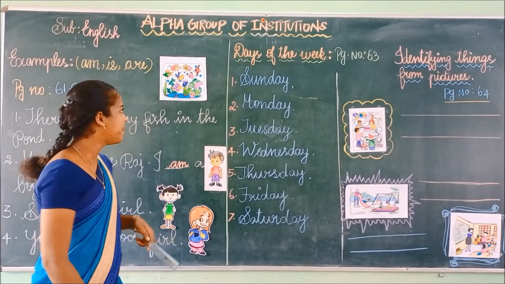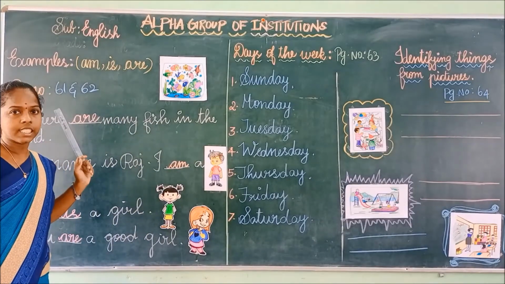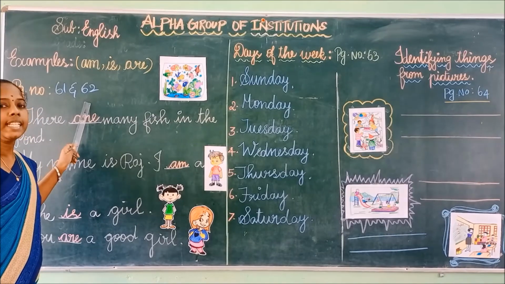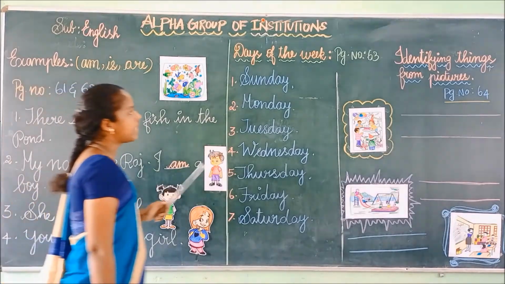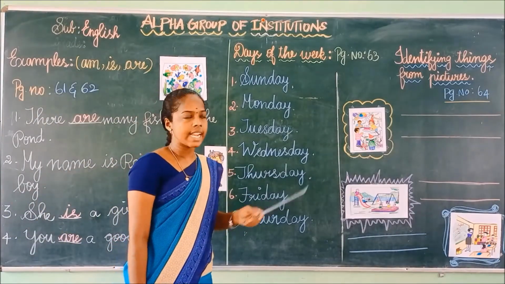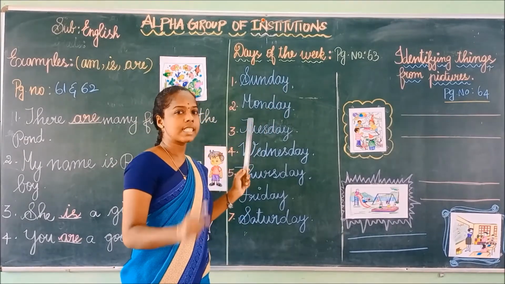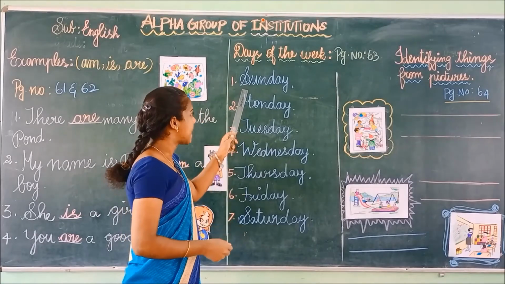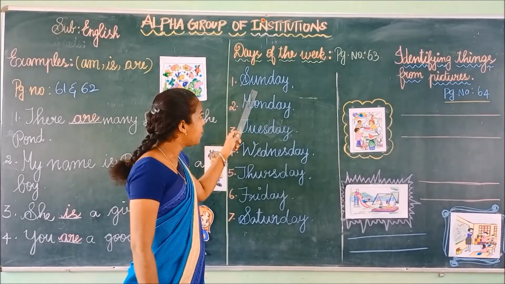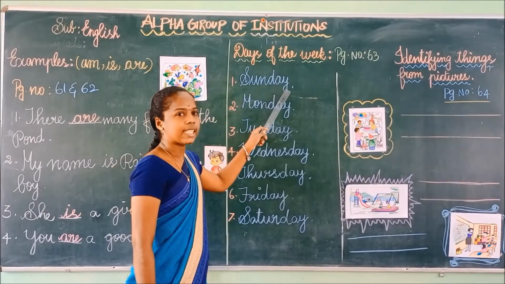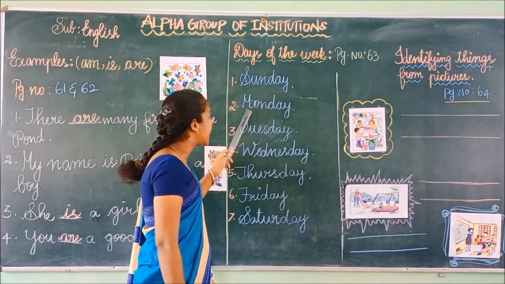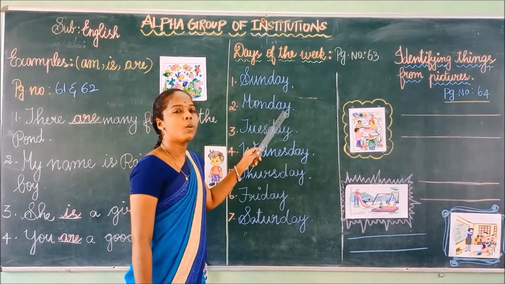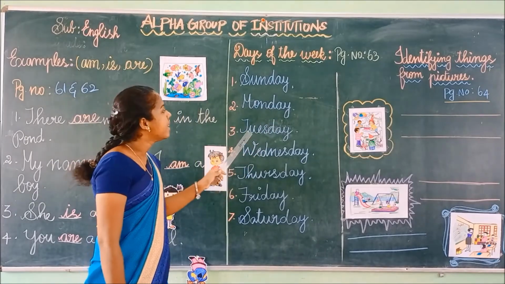So you have to complete this activity in your English textbook on page numbers 61 and 62. Now we will see the 7 days of the week. There are 7 days in a week. Shall we see? Sunday, S-U-N-D-A-Y. Monday, M-O-N-D-A-Y.